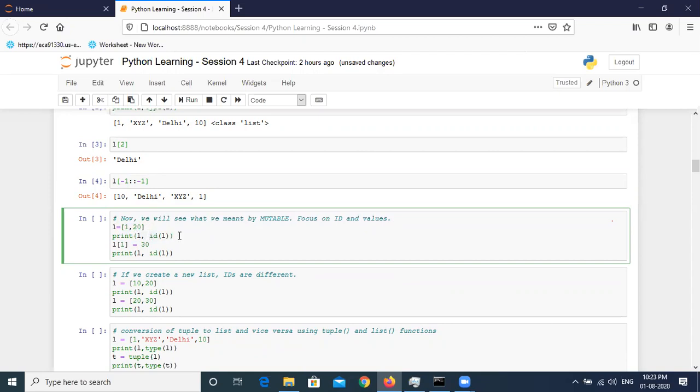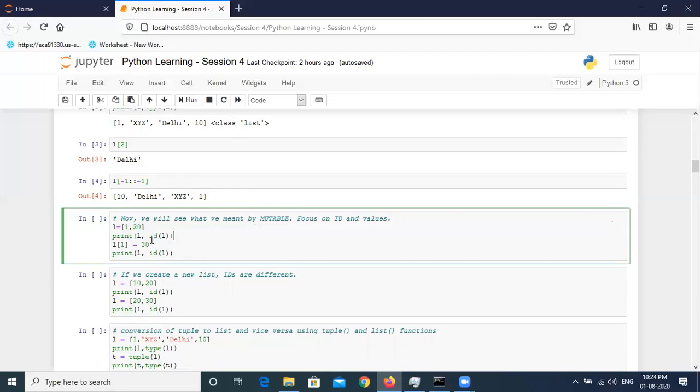Just to revisit, ID helps us check the memory allocation or the memory address from the backend. This simply means what is the address of this variable in the memory. To check that, we use the id function. So first of all, this list will be created and printed.